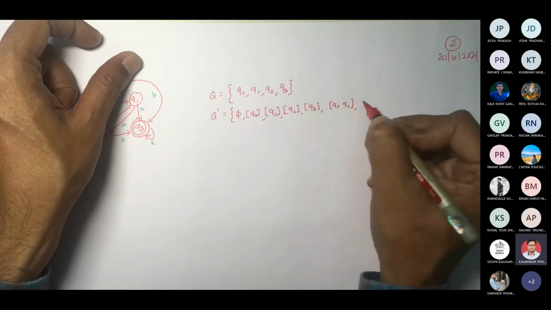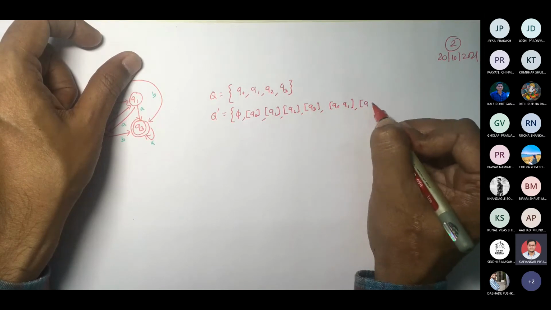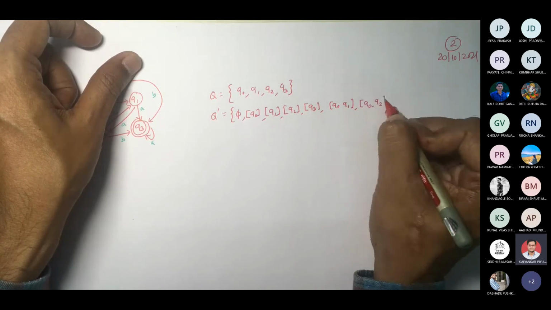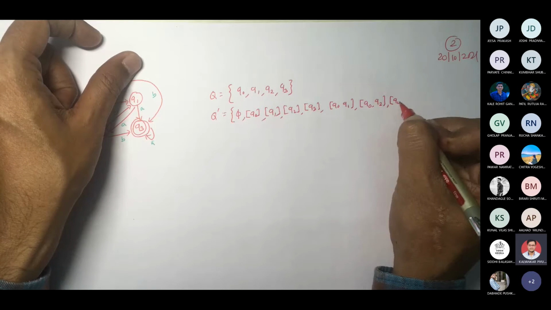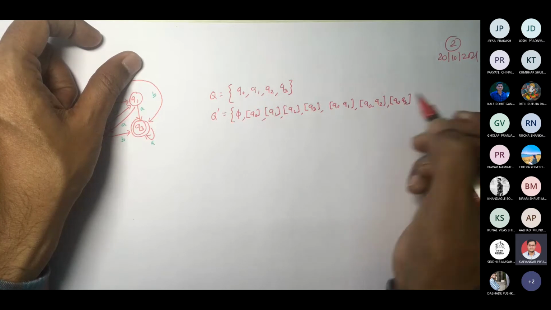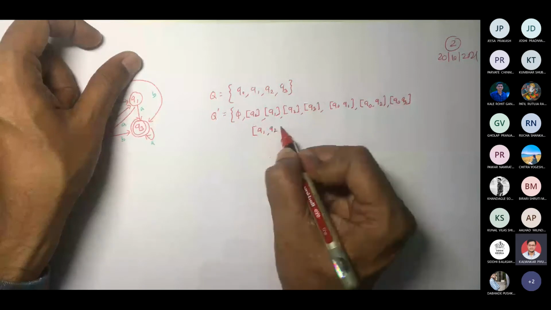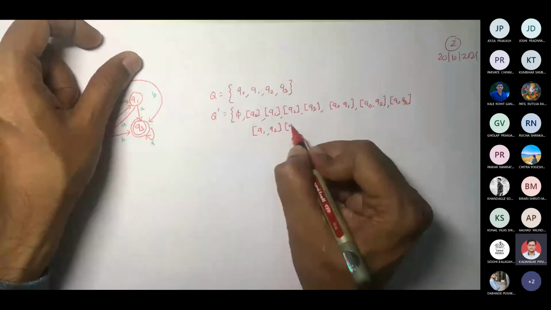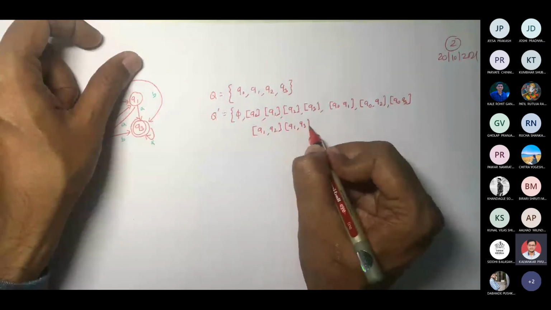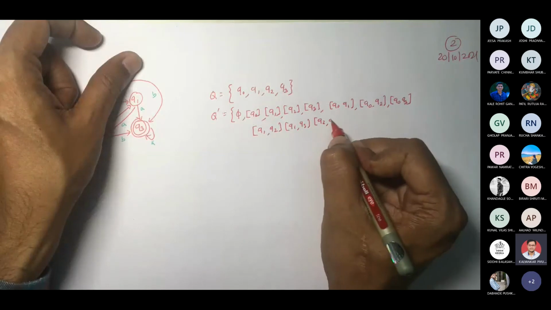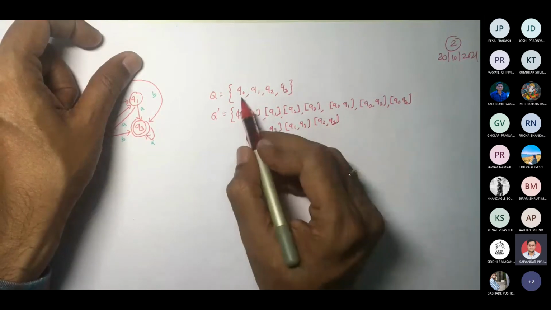Then Q0 Q1, Q0 Q2, Q0 Q3, then Q1 Q2, Q1 Q3, Q2 Q3. By the way, this is 4.